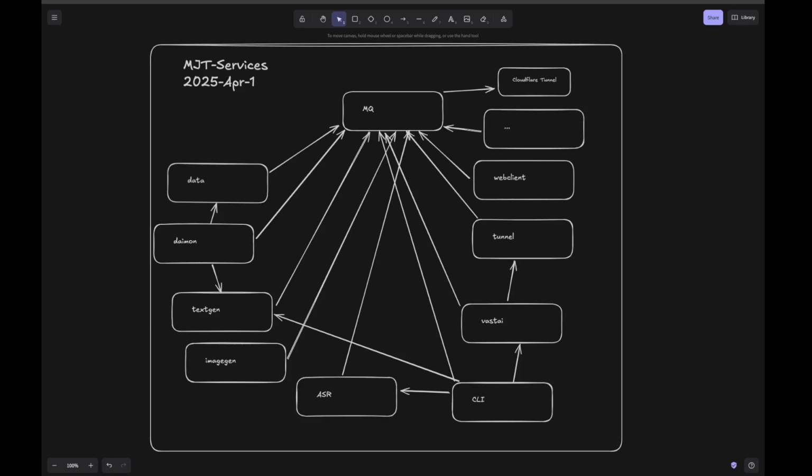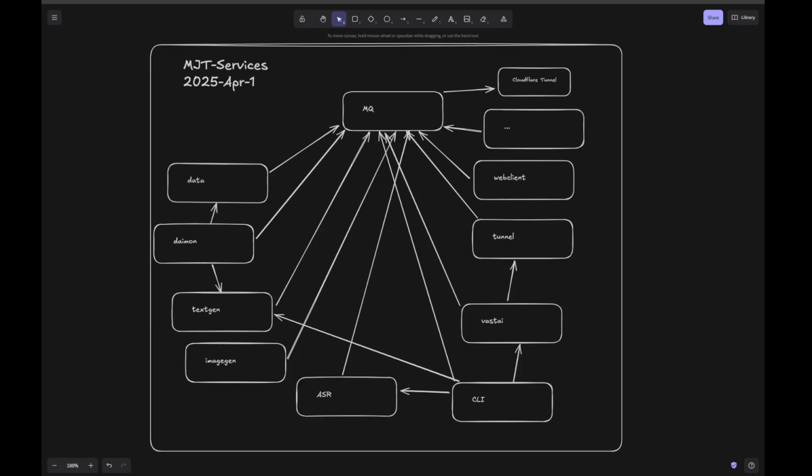But I'm going to start with an overview of what this thing is, and then we'll go into the code and get into the nitty gritty details. So, what is MJT Services? MJT Services is a GitHub organization that I created that essentially just packages up a set of GitHub repositories.